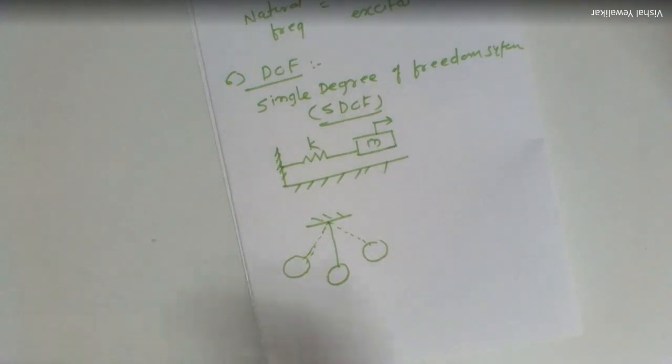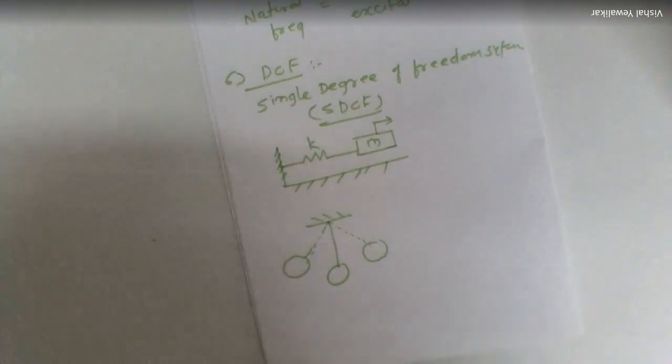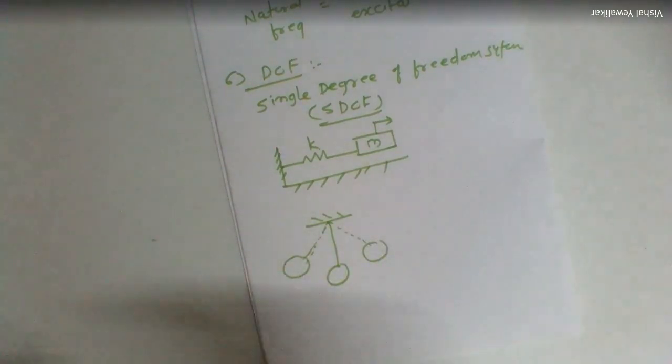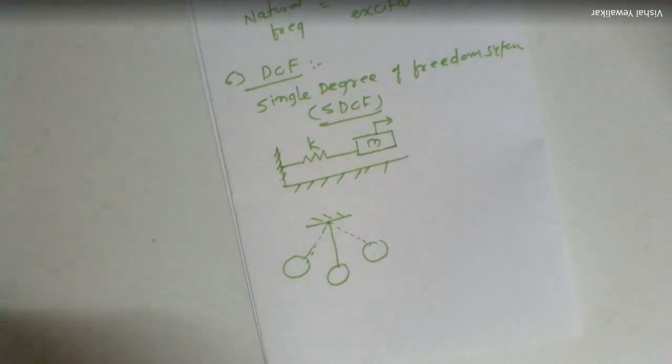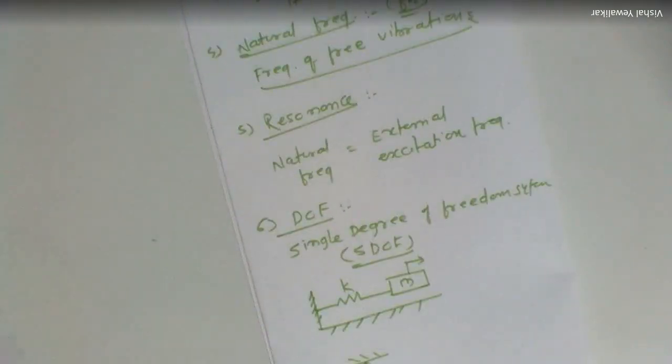So in our next session we are going to discuss the remaining important terms, that is two degree of freedom system, amplitude of vibration. Then we are going to discuss simple harmonic motion, and the various types of vibratory systems or vibratory motions. So I'm going to stop here. I hope it will be useful. This lecture will definitely be useful for us.